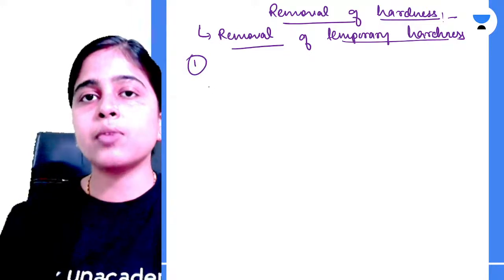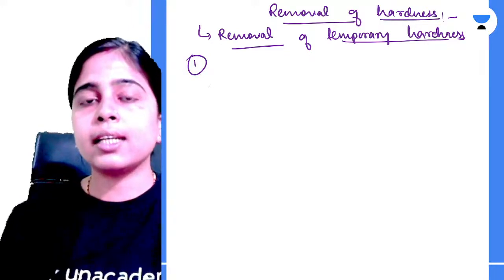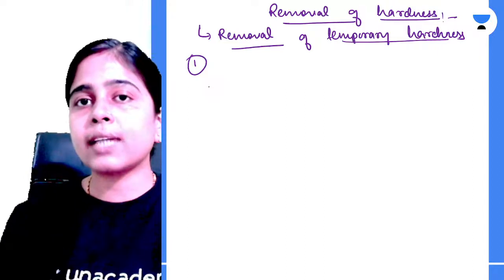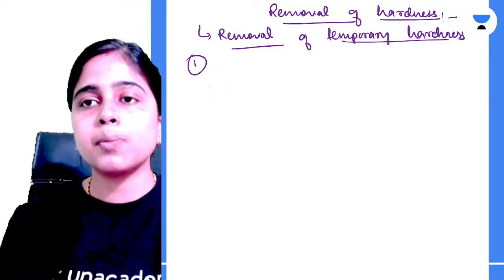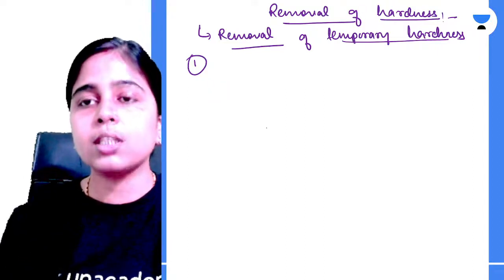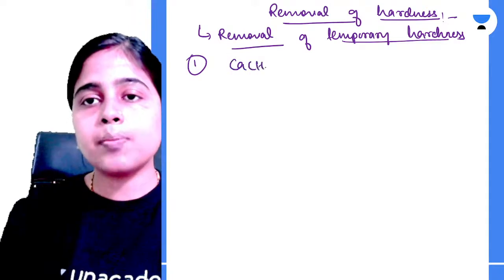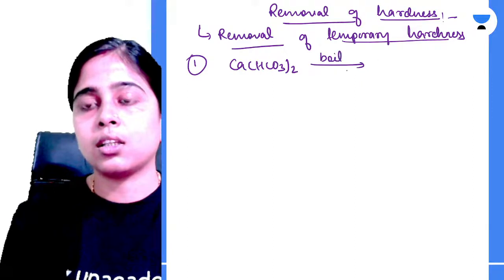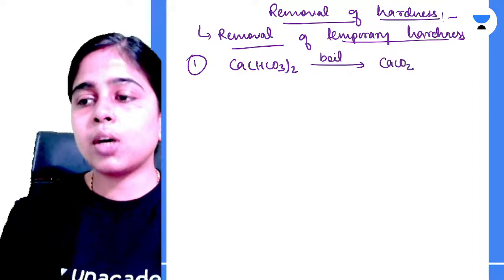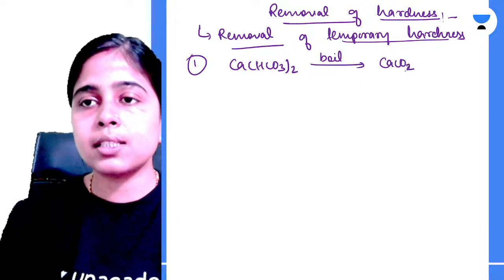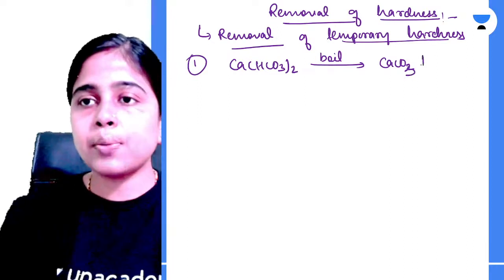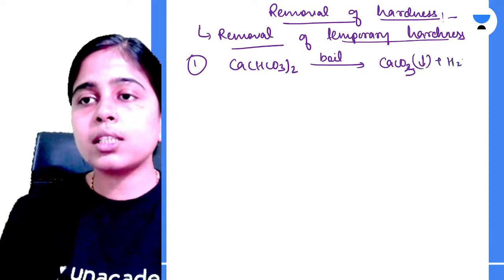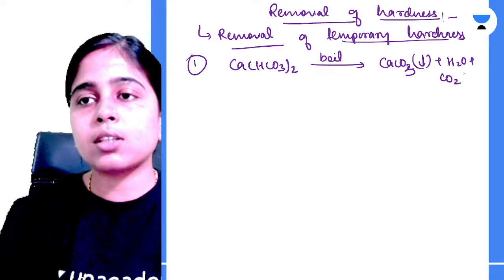So what happens when you boil the water containing bicarbonate salts of calcium and magnesium, which is responsible for the temporary hardness of water? If you take calcium bicarbonate and boil it, it gets decomposed to form calcium carbonate, CaCO3, as a precipitate. Water is formed and carbon dioxide is formed.